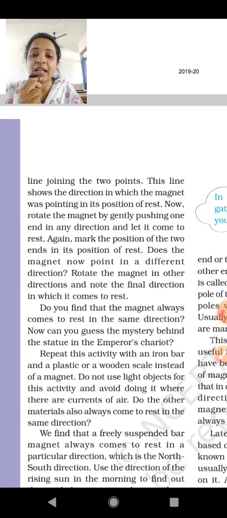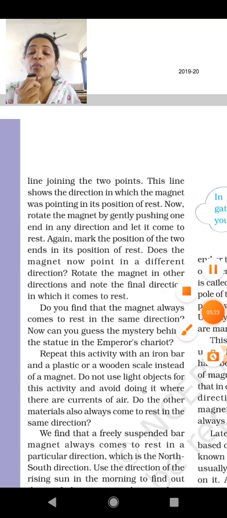Now you can guess the mystery behind the statue and the emperor's chariot. Now we can clarify the mystery behind the emperor's chariot. Repeat this activity with an iron bar and a plastic or wooden scale instead of the magnet. We have to take the magnet off the thread and repeat this activity with the scale.